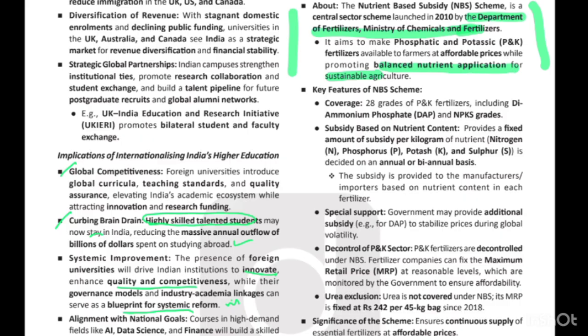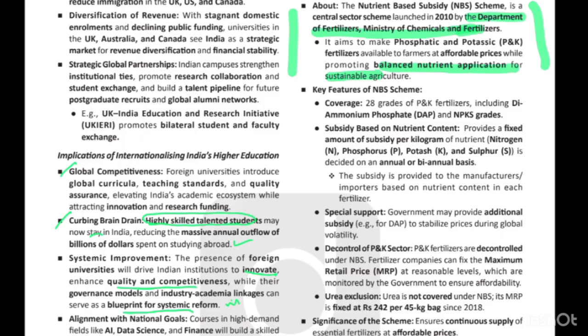I already told you that it is a nutrient-based subsidy scheme. Under it, according to how much nutrient content is present per kg of the fertilizer, the government makes payment.